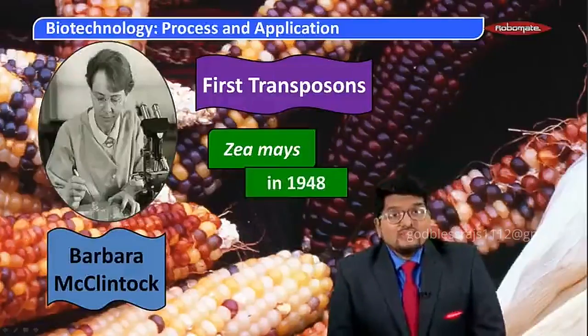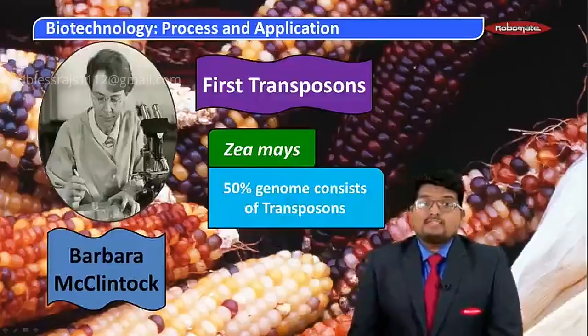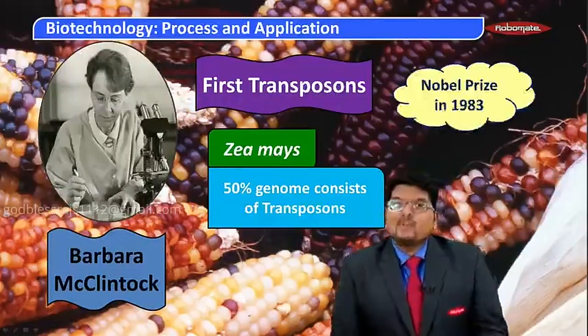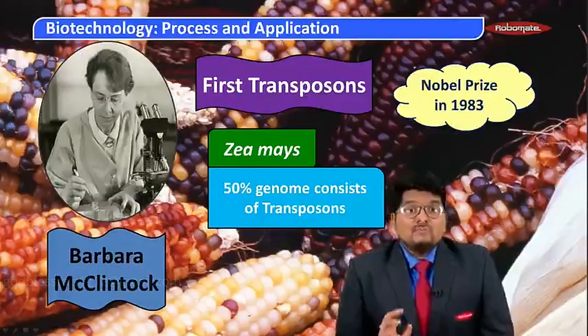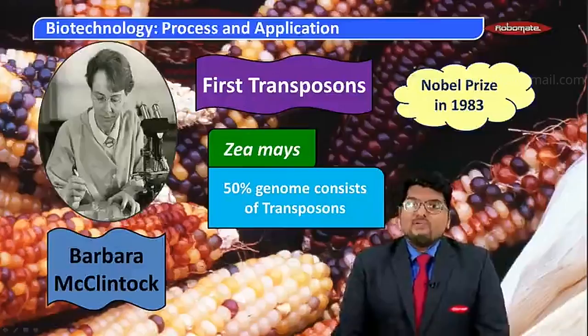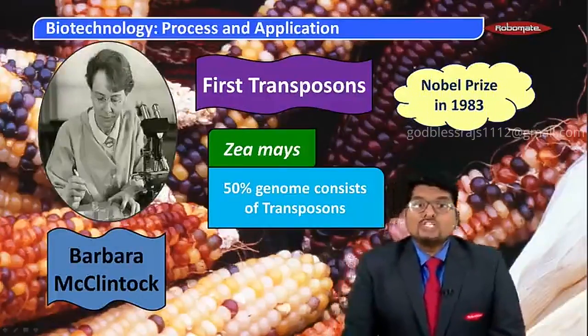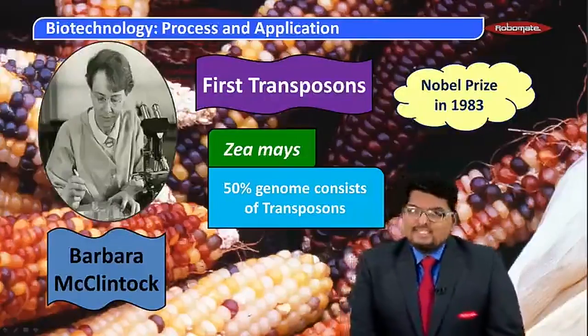She also discovered that 50% of the genome of maize consists of transposons, and she was awarded the Nobel Prize in 1983.